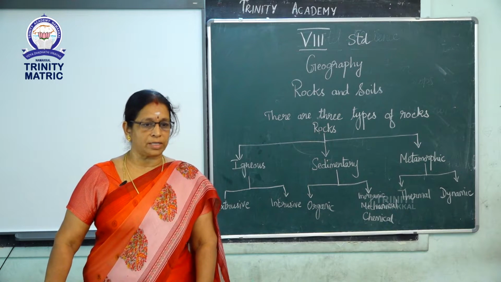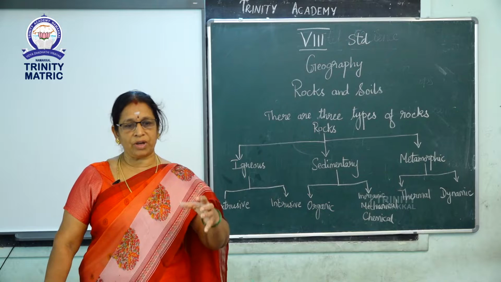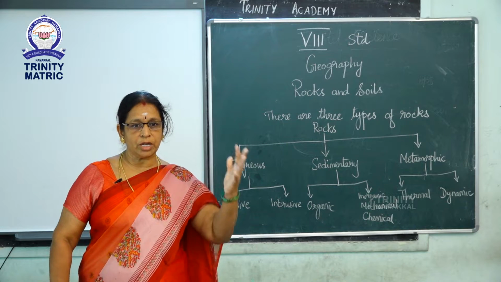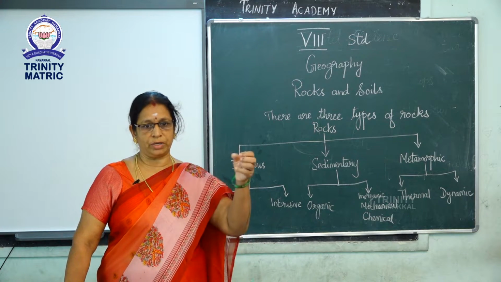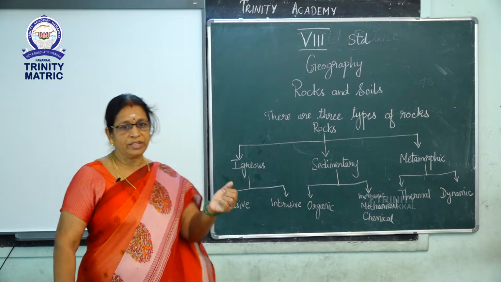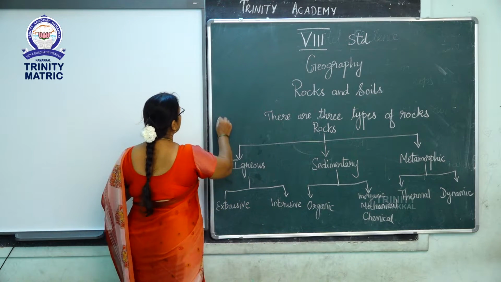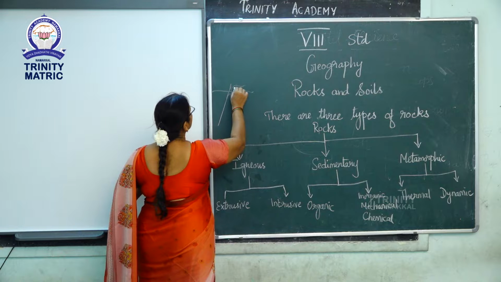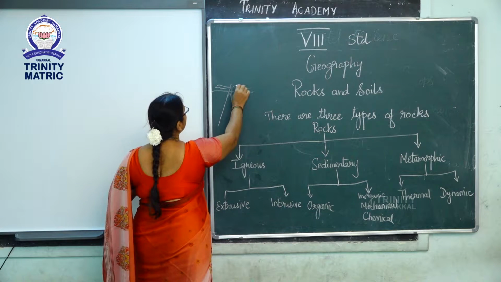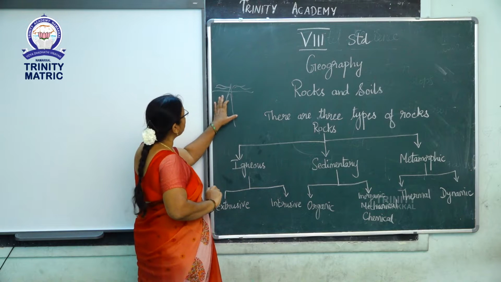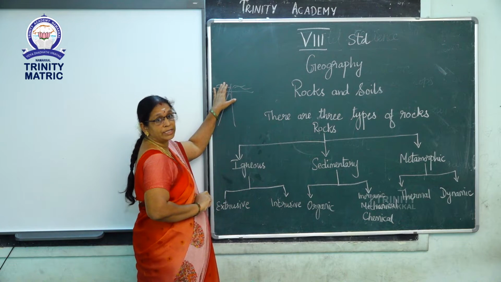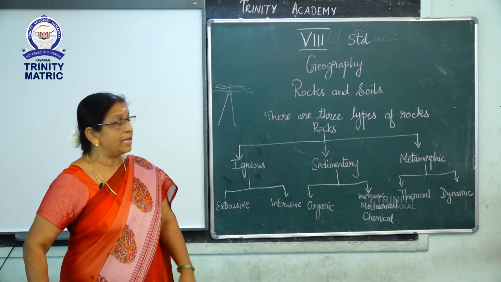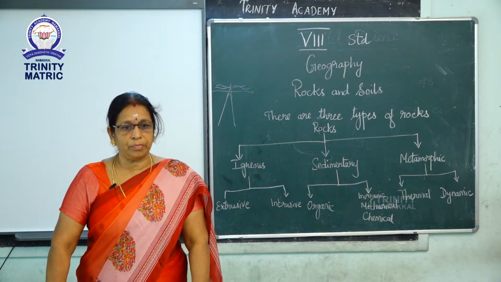The extrusive rocks come from lava. When the lava comes out from the volcano, lava is actually a red molten magma which comes out from the interior part of the earth's surface. After reaching the earth's surface, it solidifies and becomes a rock. This type of rock above the earth's surface is known as extrusive rocks. The example of extrusive rocks is basalt.